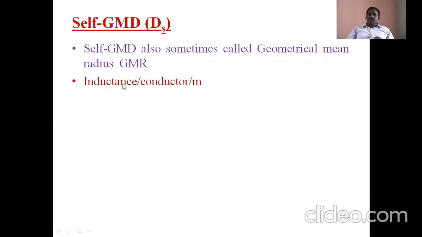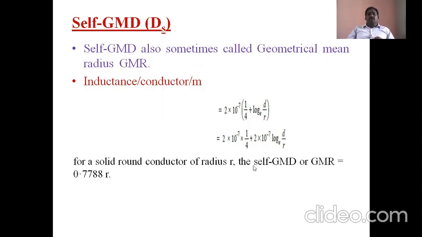So then we know that inductance per conductor per meter, is it? 2 into 10 power minus 7, 1 by 4 plus log e d by R. So from this, 2 into 10 power minus 7, 1 by 4, like this we can expand.